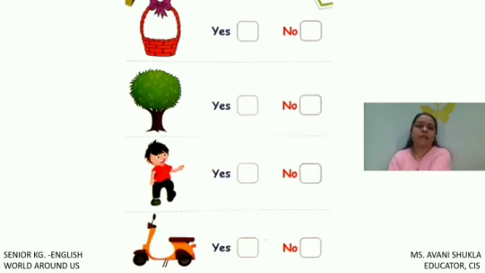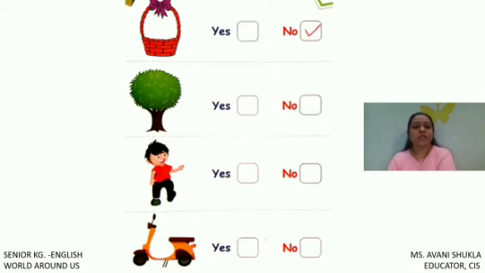Okay, here we have few things. We have to find out whether they are living or non-living. Okay, if they are living, we will put a right in the yes, and if they are non-living thing, we will put a right in the no. So here we have the basket. Basket is a living thing or non-living thing? Basket can eat the food, can drink water. No. So basket is a non-living thing. So we will put the right here.